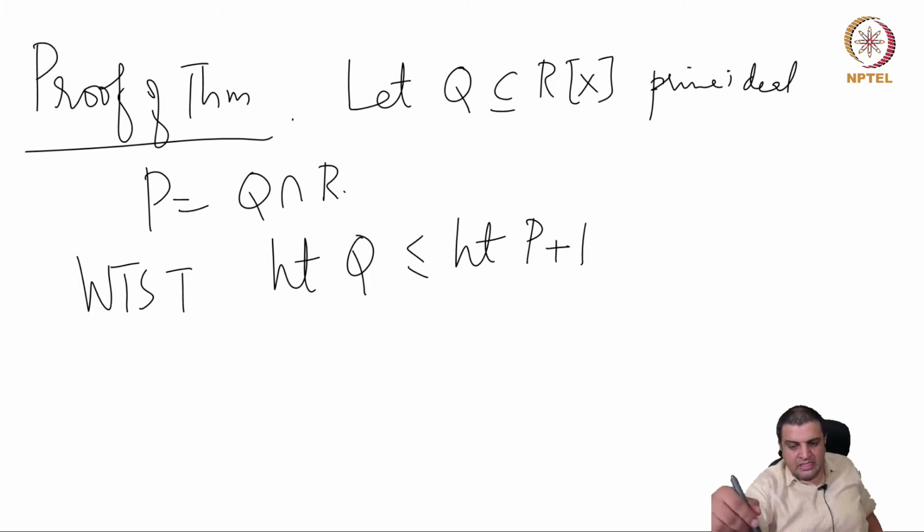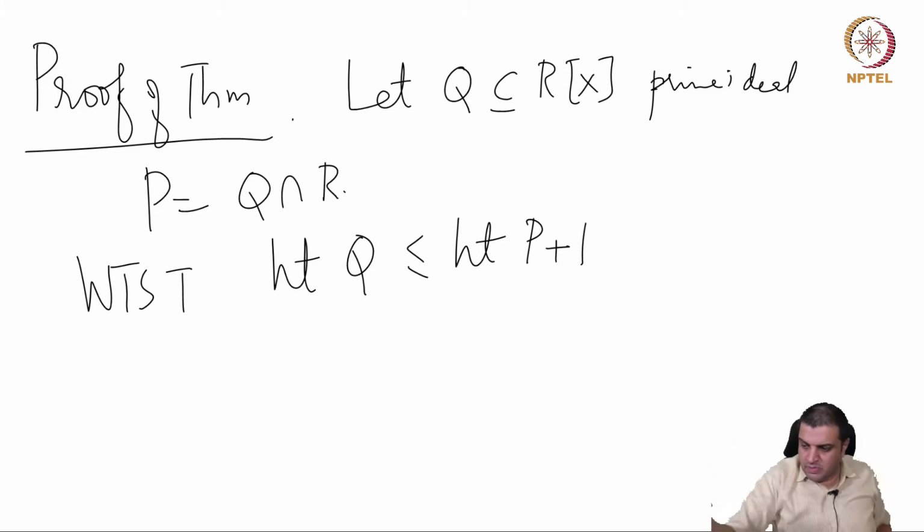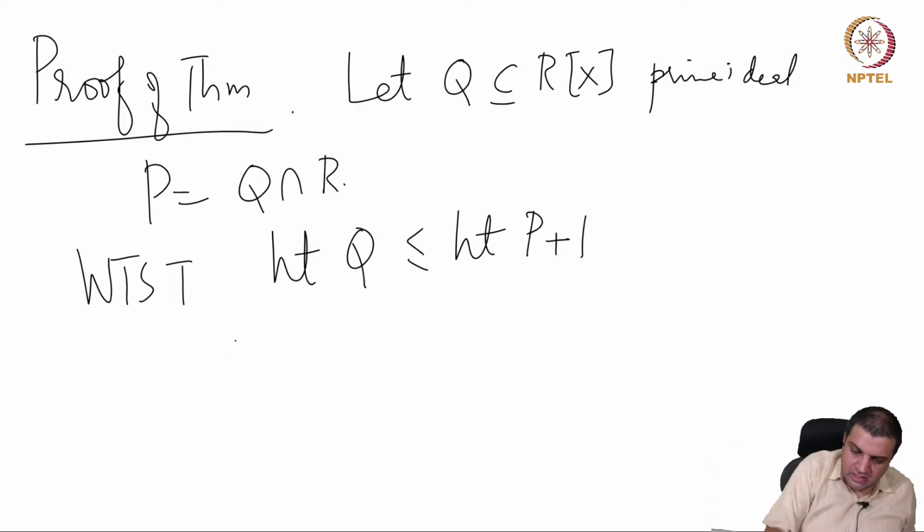So we will get that dimension of Rx is less than or equal to... maybe one should just write this thing. Okay, suppose we prove this.